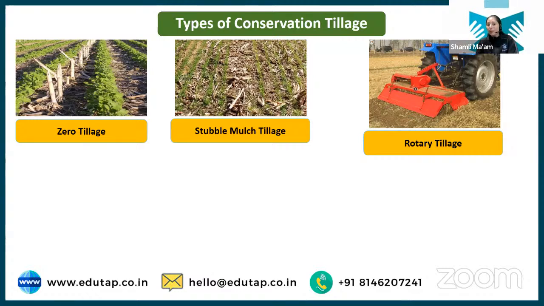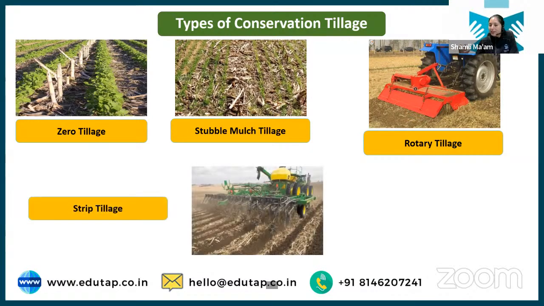With that, our land can get more compacted, the soil pores can get less, and a hard pan can form under the soil, which has its own disadvantages. So what if we minimize that operation to one go only? If we can do primary and secondary tillage in one go, that is again a conservation tillage. That is done through rotary tillage, and the rotavator is the machine used for this purpose. Then we have strip tillage.